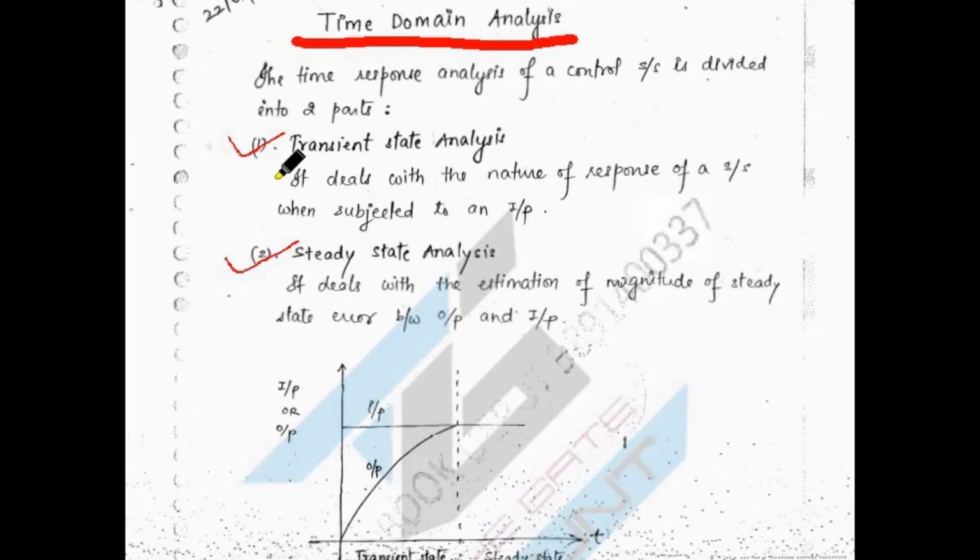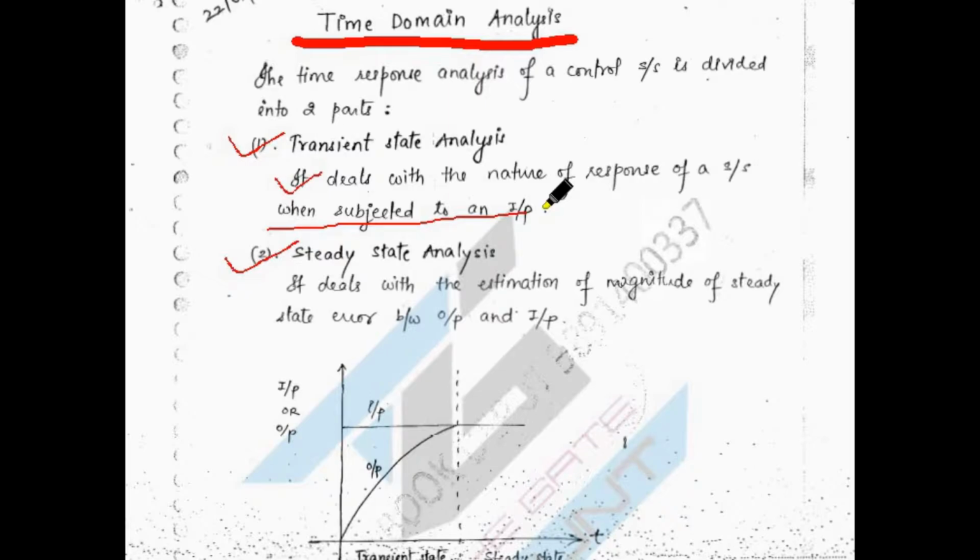As written here, it deals with the nature of the response of the system when subjected to an input. In the last lecture we focused on some singularity functions like step, ramp, impulse, or parabola.